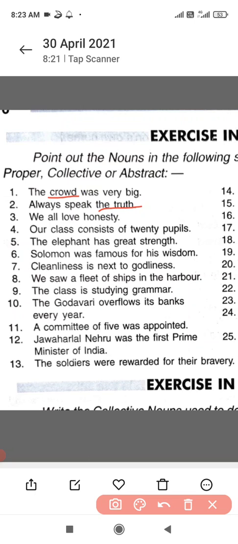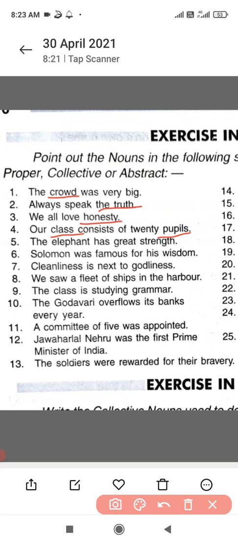We all love honesty. Again, beta, here honesty is what? It's a quality which can't be seen or touched. It can only be felt. So it's an example of abstract noun. Our class consists of 20 pupils. Class, name of collection of children. It's a collective noun.